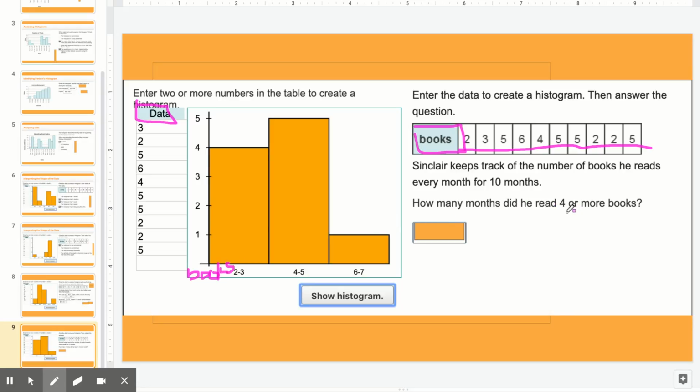Okay, but the question says 4 or more. Well, does 2 to 3 represent 4 or more books? Nope. Does 4 to 5 represent 4 or more? Yes. And this bar goes up to 5. Does 6 to 7 books represent 4 or more books? Yes. And this goes to 1. So now we're thinking, how many months did he read 4 or more books? So we're going to add 5 plus 1, and we get 6.